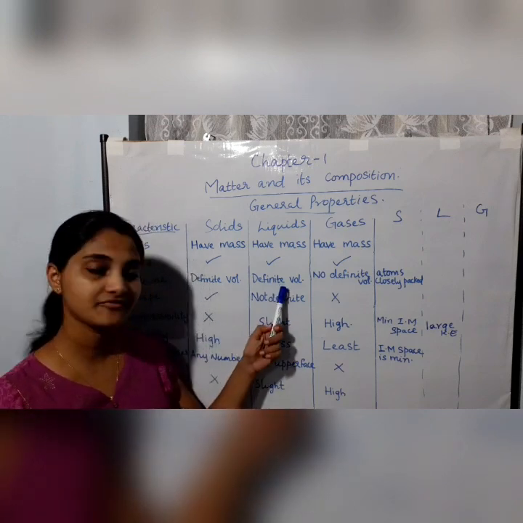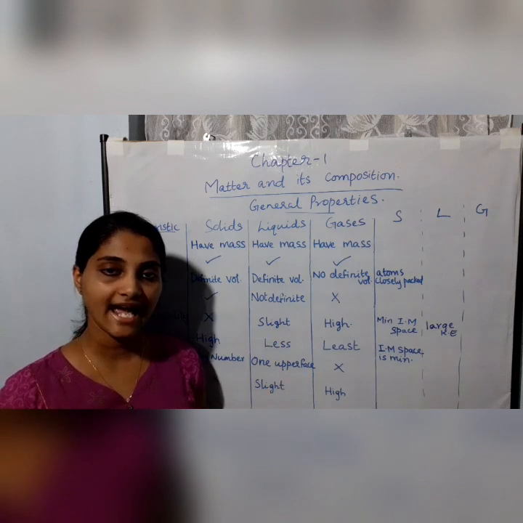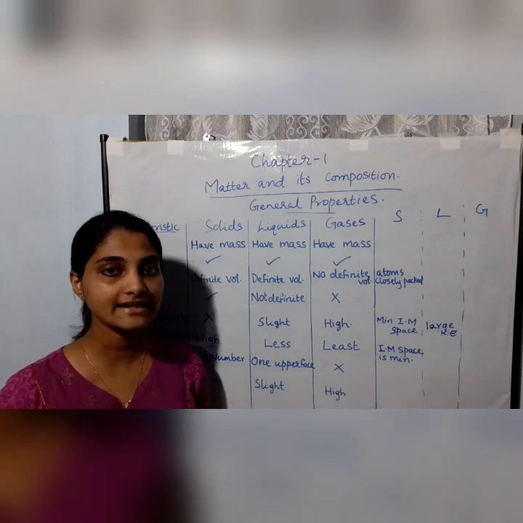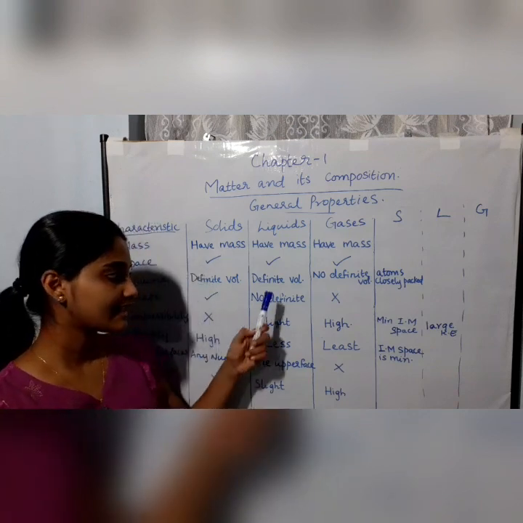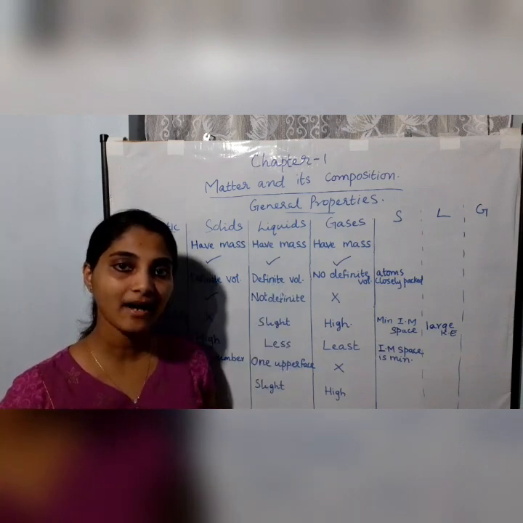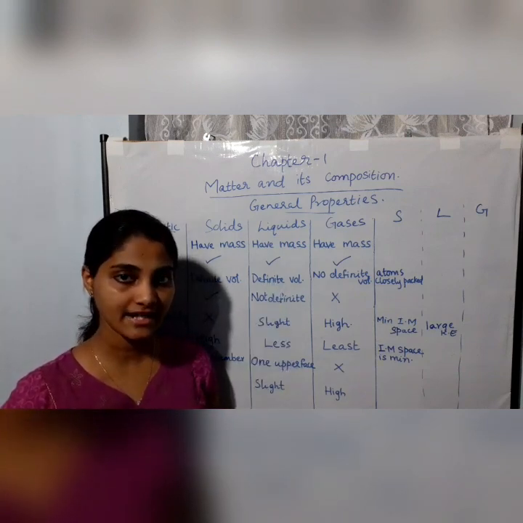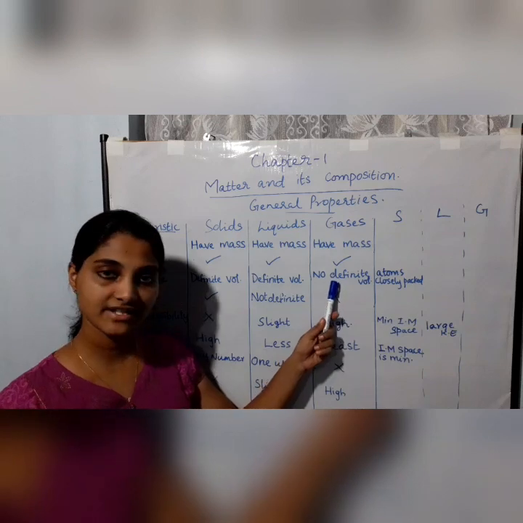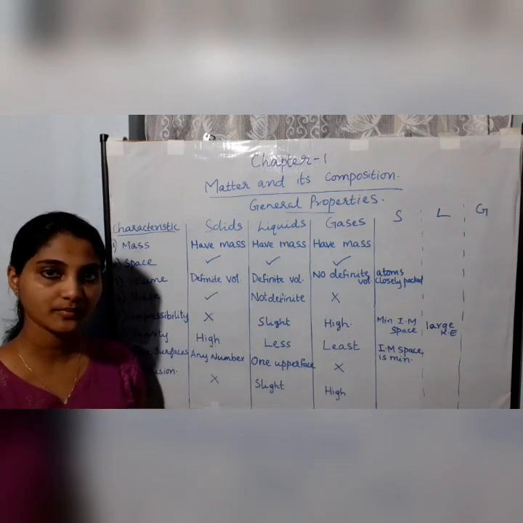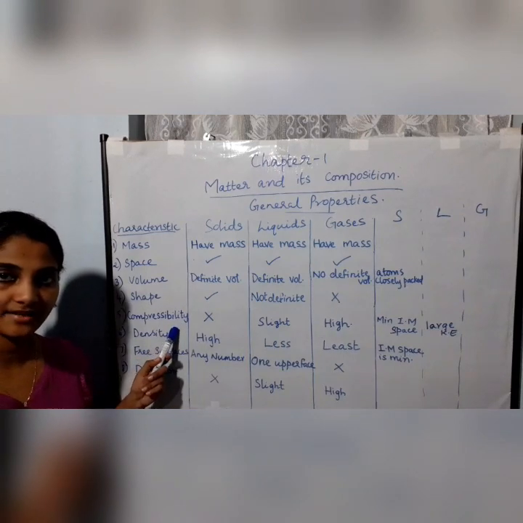But it has a definite volume because the atoms or molecules that are slightly far apart can move within the liquid itself. It does not leave the container. Therefore, it has a definite volume. In case of gases, the particles are far apart and therefore it does not have a definite volume nor a definite shape. Let us see the next property, that is compressibility.